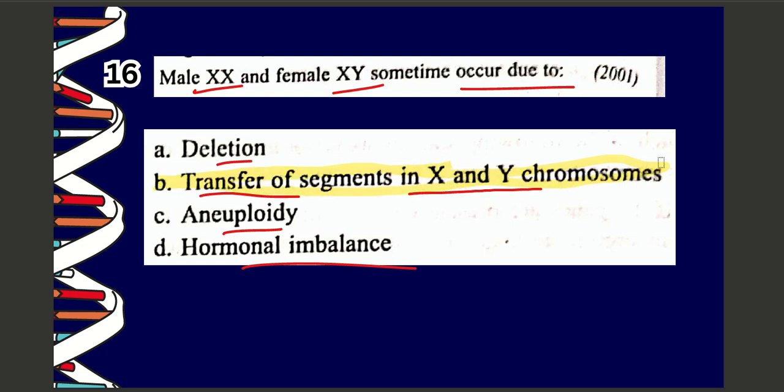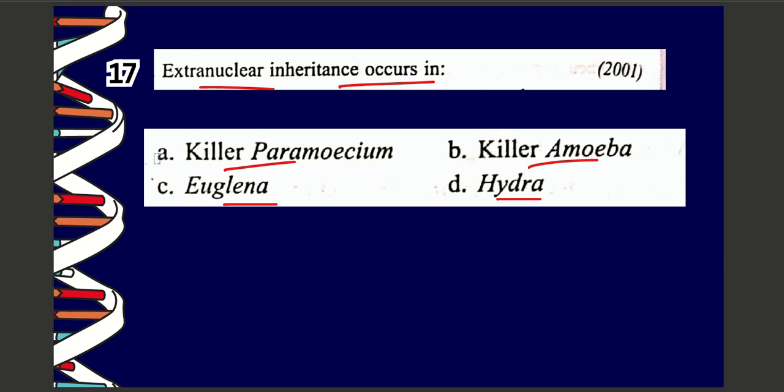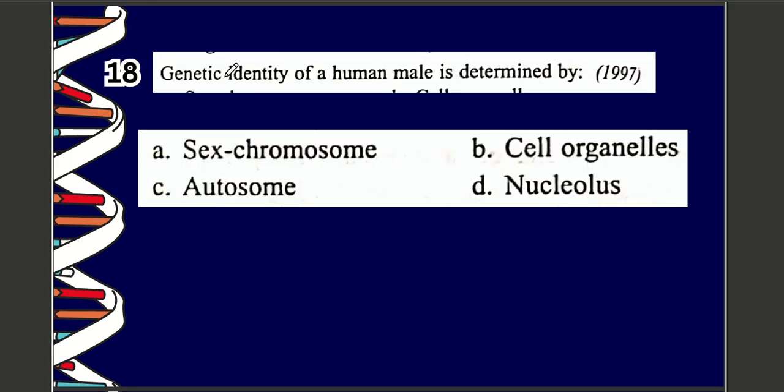Next question. Question number 17. Extranuclear inheritance occurs in A. killer paramecium, B. killer amoeba, C. euglena, D. hydra. The correct option is option number A, which is killer paramecium.